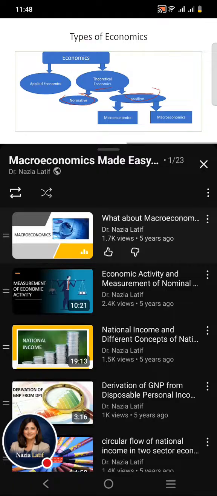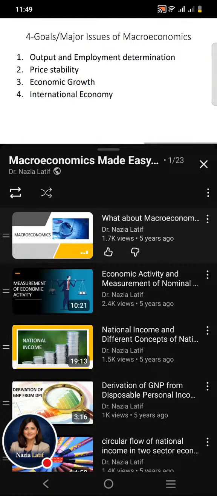In normative economics, we study the economic laws and give arguments and suggestions. Here we can add something from our own side. But in positive economics, we study the economic laws and state them as they are. Here we cannot add anything from our own side. Positive economics is further divided into microeconomics and macroeconomics. Microeconomics deals with the study of individual parts of the economy, while macroeconomics studies the economy as a whole. Now we acquaint ourselves with macroeconomics.